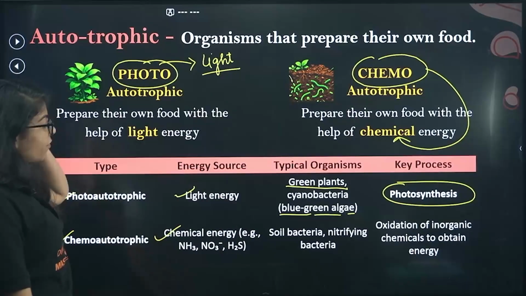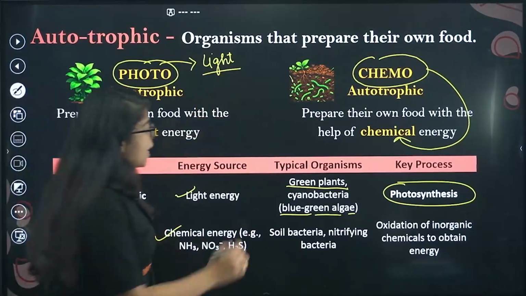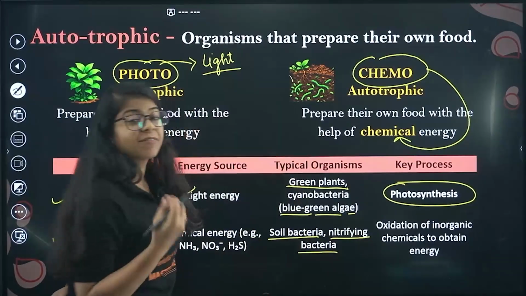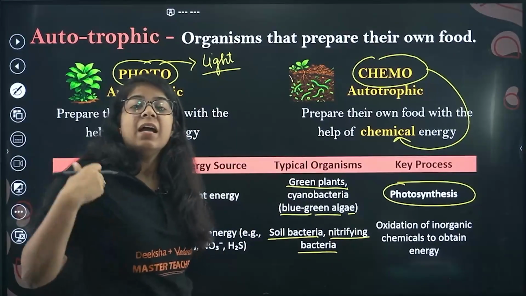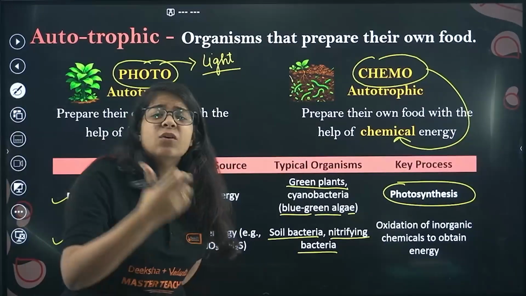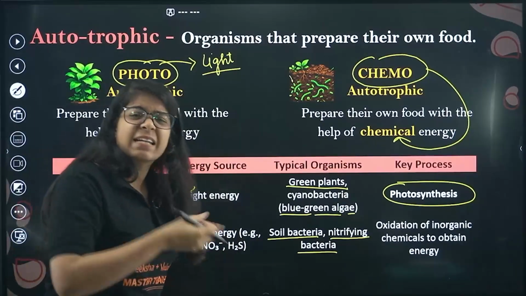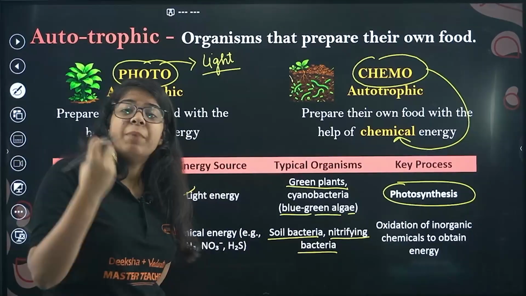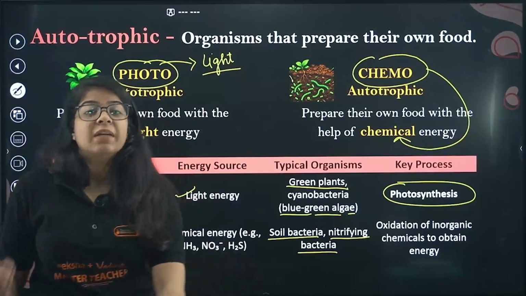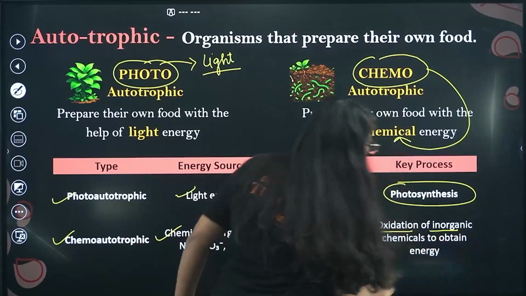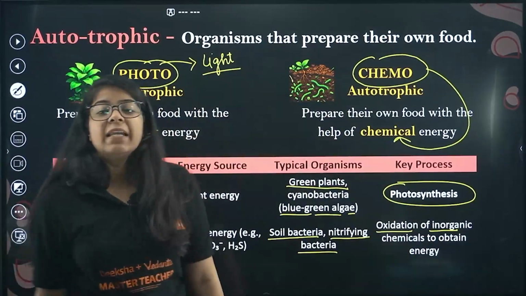Now chemoautotrophic nutrition: the organisms are simply soil bacteria, nitrifying bacteria, that prepare their food with the help of nitrogen compounds present in the soil, nitric acid, ammonia, all the things that are present in the soil. What happens is oxidation of inorganic chemicals to obtain energy.